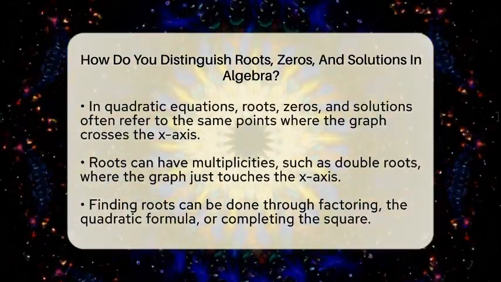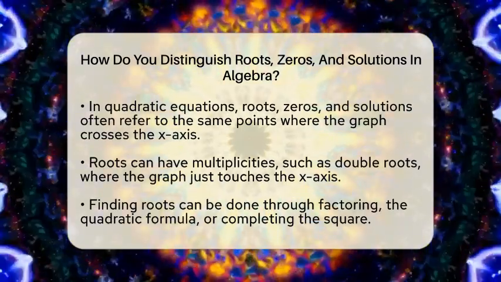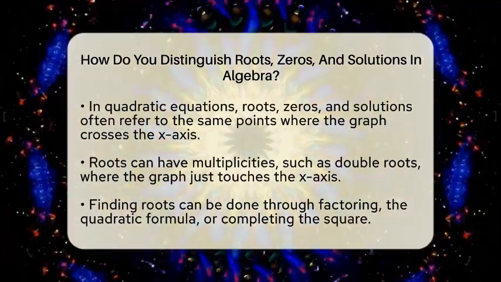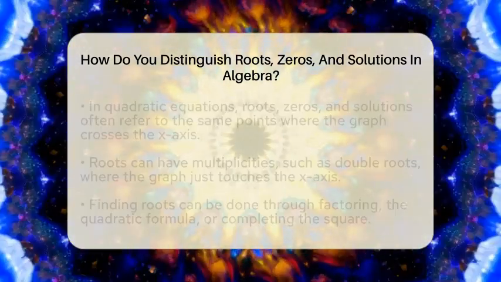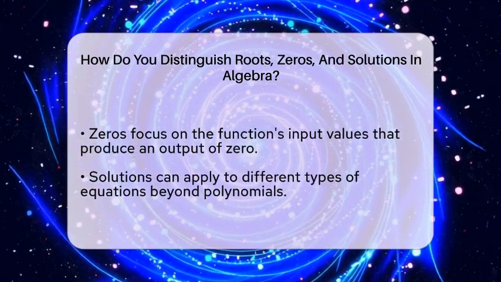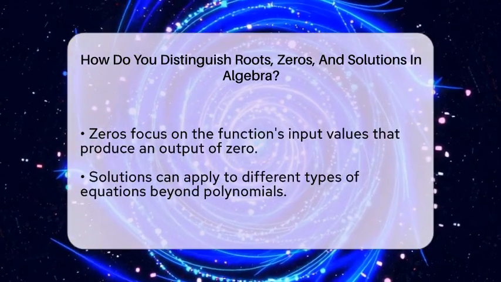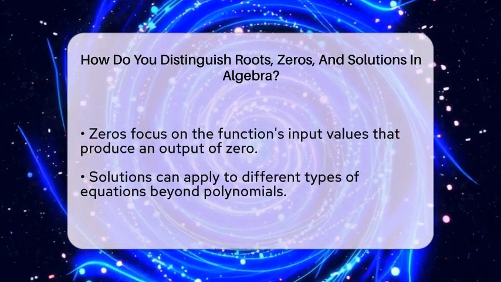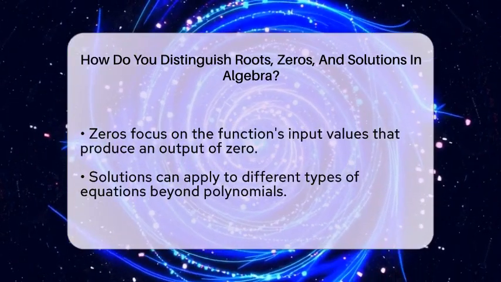When you solve an equation like 2x squared plus 3x minus 5 equals 0, the solutions are the values of x that make the equation true. In polynomial equations, roots, zeros, and solutions are often the same. But solutions can also refer to answers for other types of equations, not just polynomials.